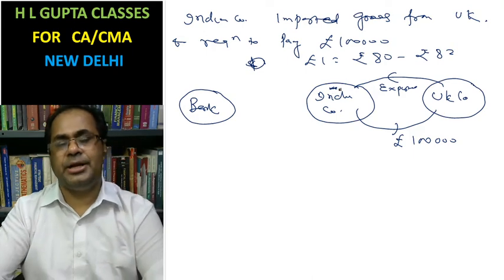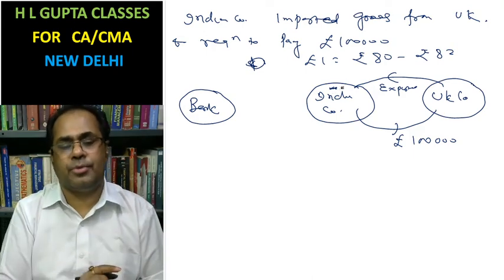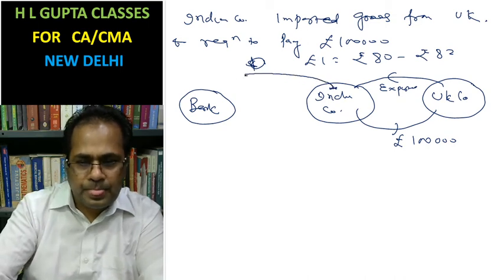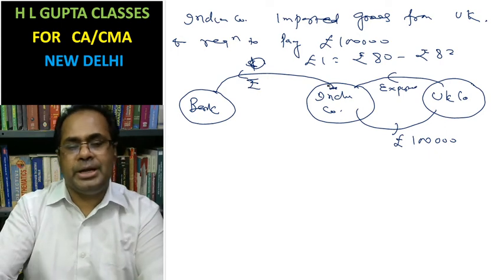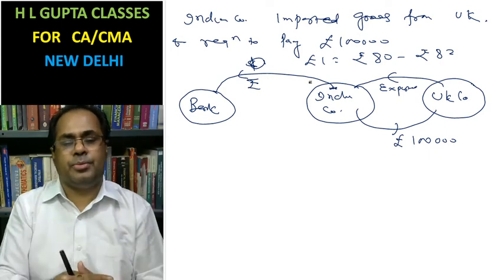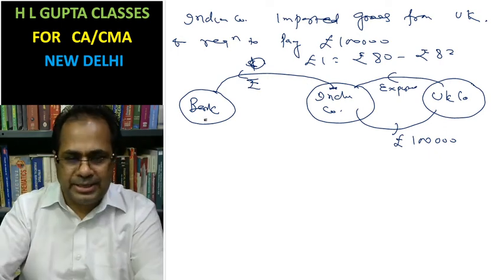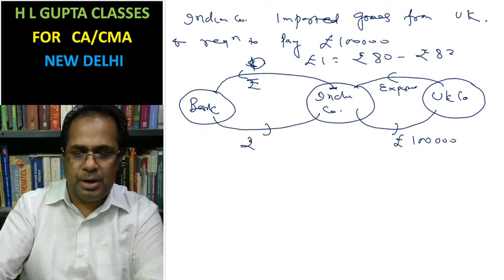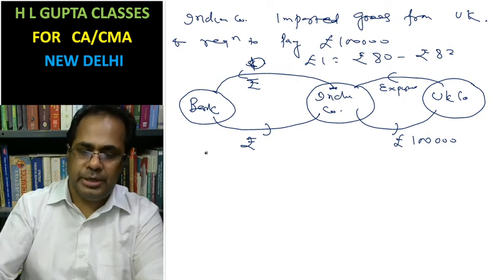In this case, the Indian company will purchase pound 1 lakh from the bank. The Indian company will go into the bank with rupees. An Indian company purchases pound from the bank. In this case, the bank will give the Indian company pound.